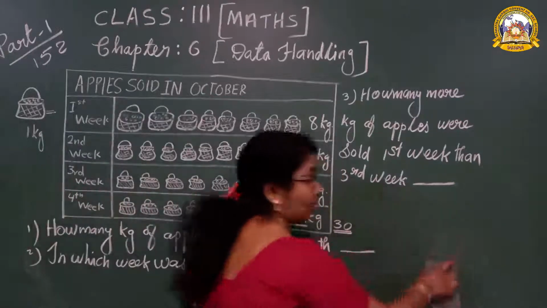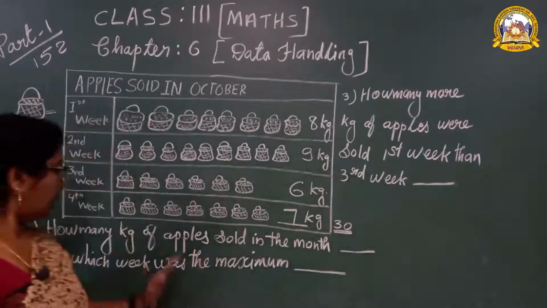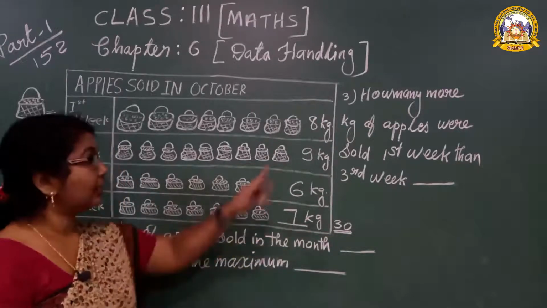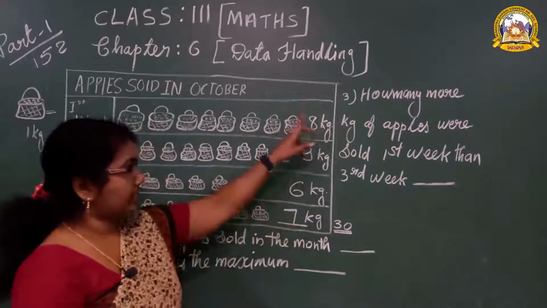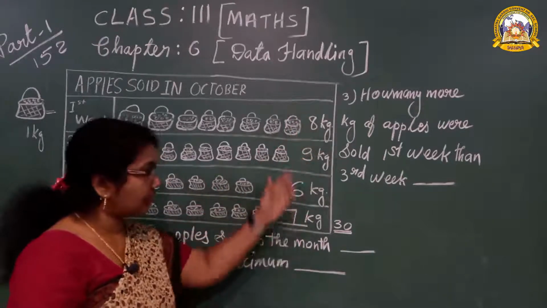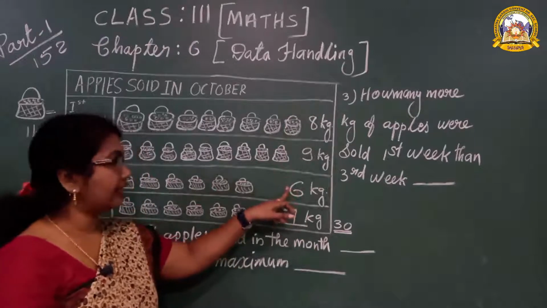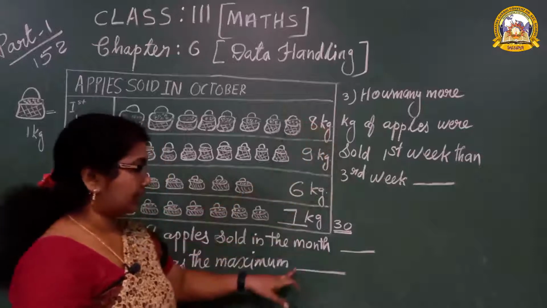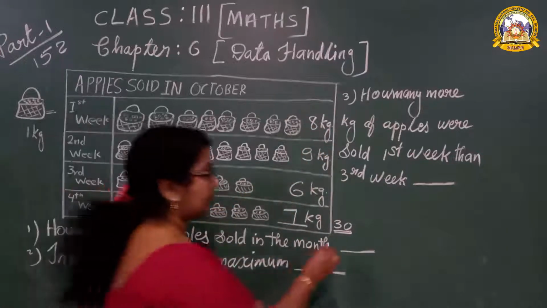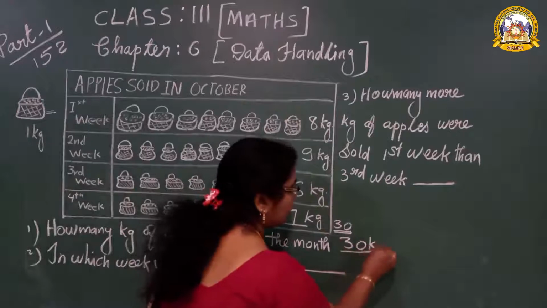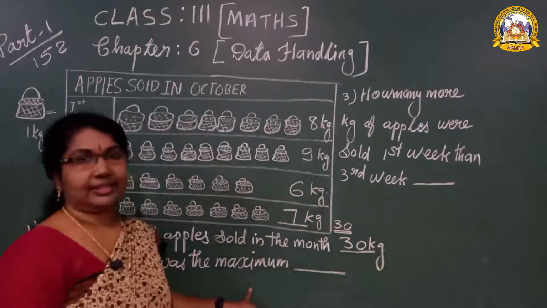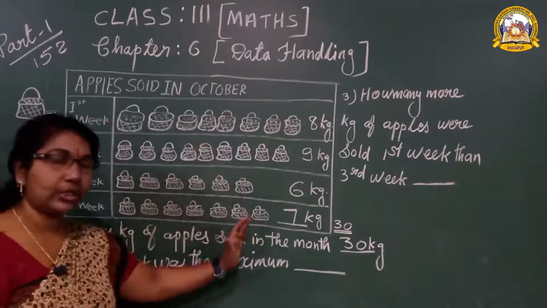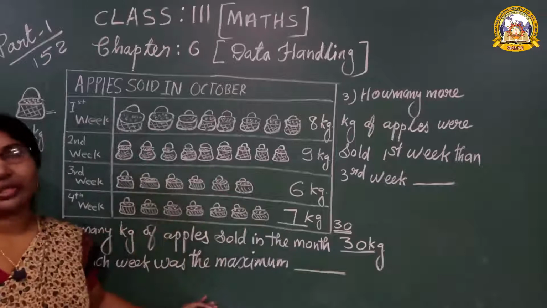So, can you say in the month of October, how many kg of apples were sold? 30. How did you get 30? You have to add all the numbers. 8 plus 9. Or if you add this way, 7 plus 6, 13. 13 plus 9, 22. 22 plus 8, 30. So what is the first answer? 30 kg. Easy, no? In data handling the picture is shown, and from the picture we have to write down the answer.